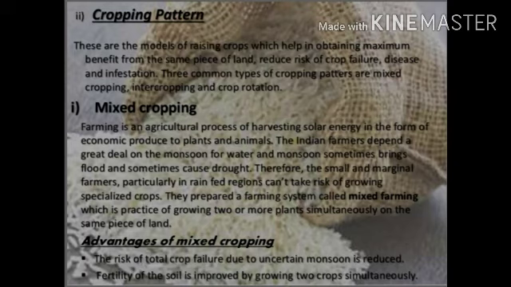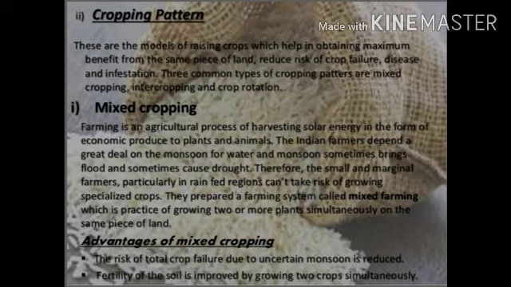Therefore, marginal farmers, particularly in the rain-fed region, cannot take the risk of growing a specialized crop. So they prepared a farming system known as mixed cropping, which is the practice of growing two or more plants simultaneously on the same piece of land. That is mixed cropping.